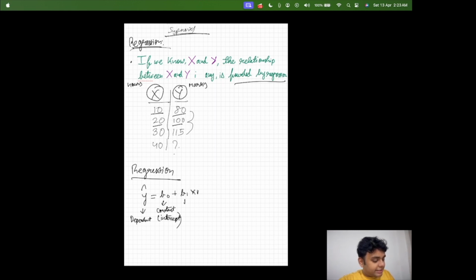B1 here is the slope coefficient. And x1 here is the independent variable. If none of this makes sense to you, I'm going to put some sense into it.